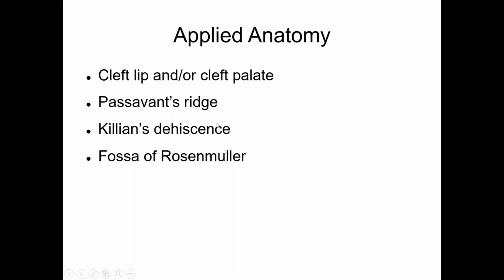The lower part of superior constrictor is covered by the upper part of middle constrictor. The lower part of middle constrictor is covered by the upper part of inferior constrictor. Inferior constrictor, we said, has two parts, the thyropharyngeal part and the cricopharyngeal part.